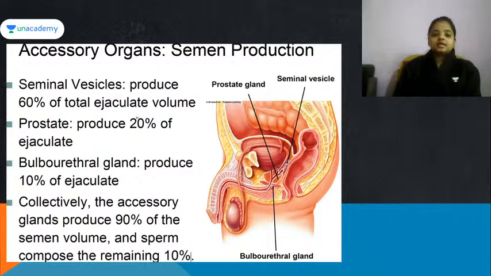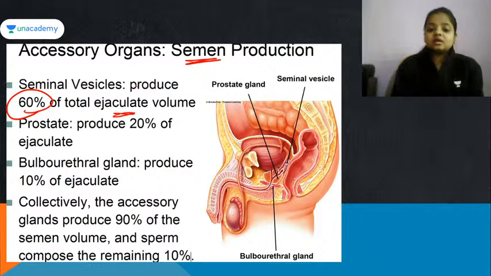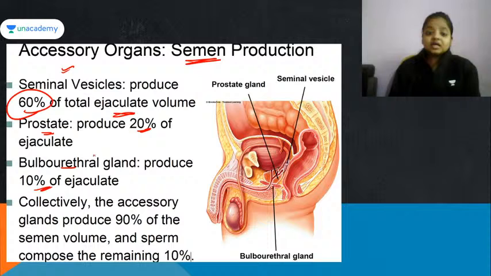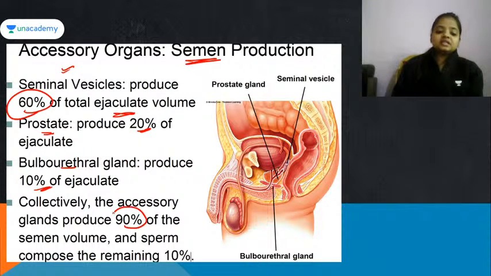Now let's look at the accessory organs that produce the semen. The seminal vesicle produces 60% of the total ejaculatory volume. Of the volume ejected out of the penis, 60% is released by the seminal vesicle, 20% by the prostate gland, and only 10% by the bulbourethral gland. The bulbourethral gland has another function, to provide lubrication to the penis, so that it is easy to carry out the process. The accessory glands make up 90% of the semen volume and only 10% is sperm.